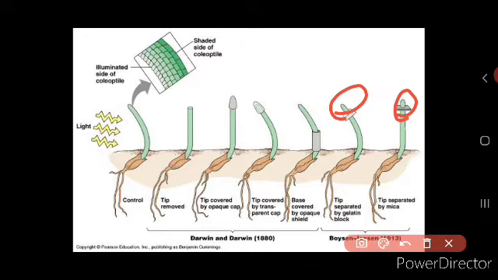He observed that after discarding the tip and placing this agar on the decapitated plant, it grows straight up, indicating that there is a secretion. It diffuses from the cut coleoptile tip into the agar block, and from the agar block into the plant, and it stimulated the growth of the plant, and the plant starts growing.